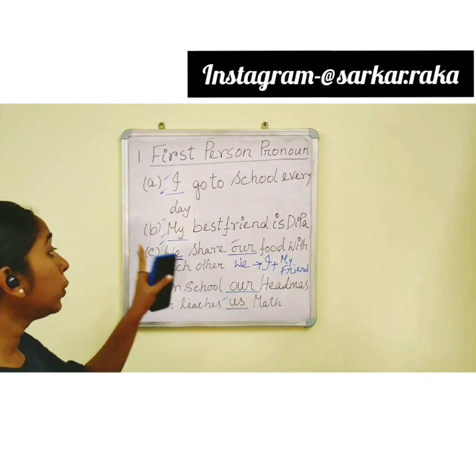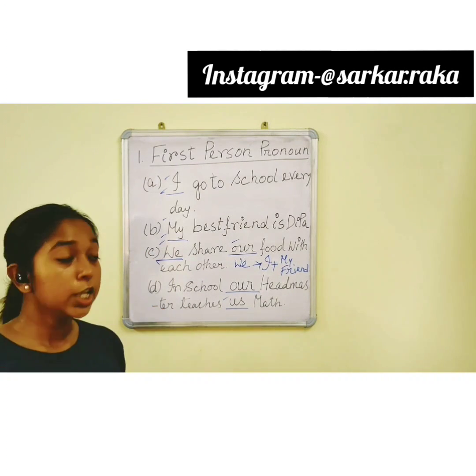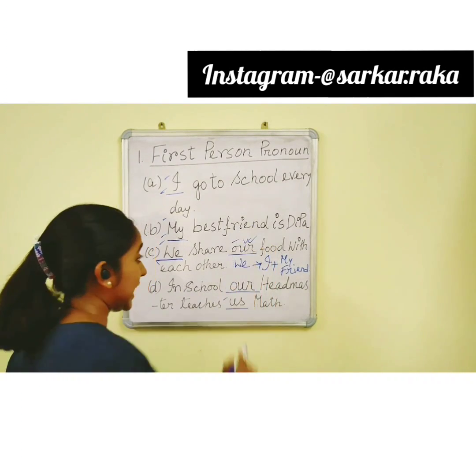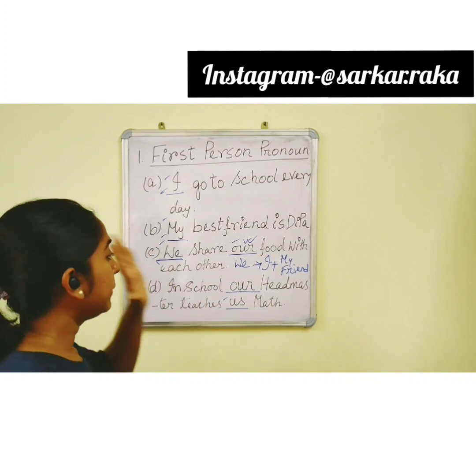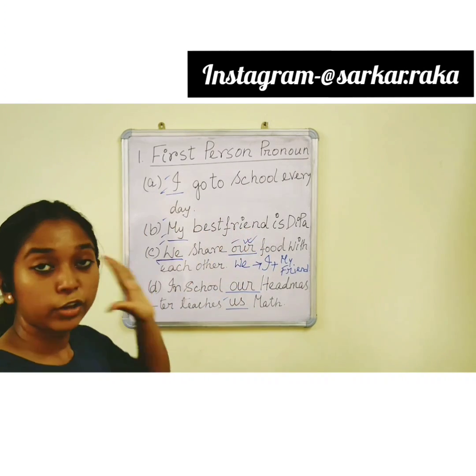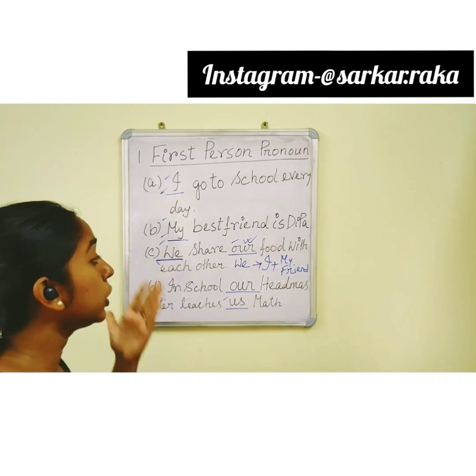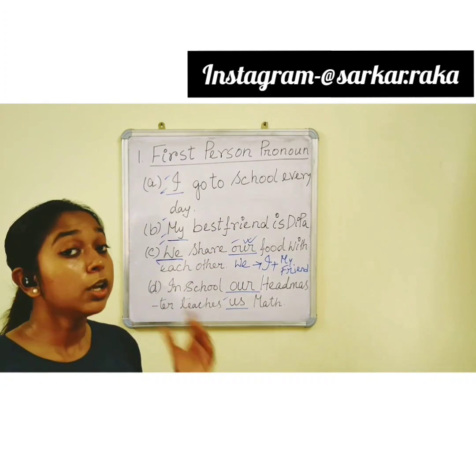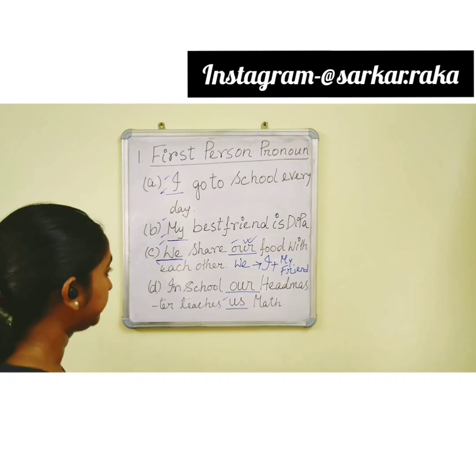So, we is also a first person pronoun. This is also applied in the case of our. I am also involved in this our. So, it is also a first person pronoun.